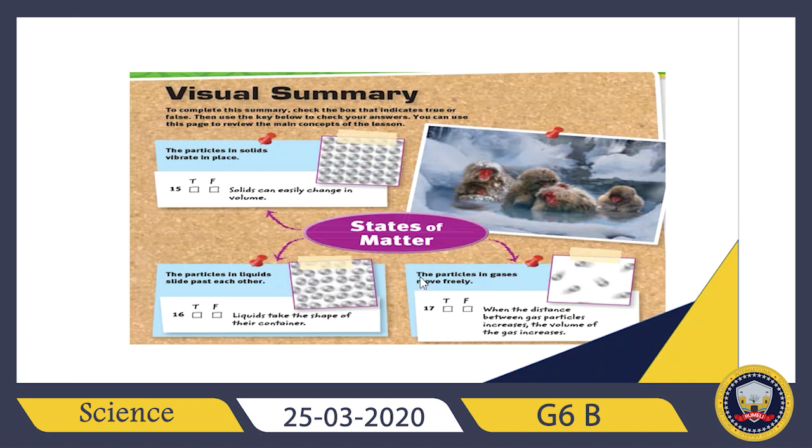So, number 3, the particles in gases move freely, as you can see here in this photo. This is the main idea. The question says: when the distance between gas particles increases, the volume of the gas increases. True or false? Okay, true. If the distance between the particles increases, the volume of the gas will increase. And if we want to decrease the volume, what should we do? Yes, we will decrease the distance between these particles.